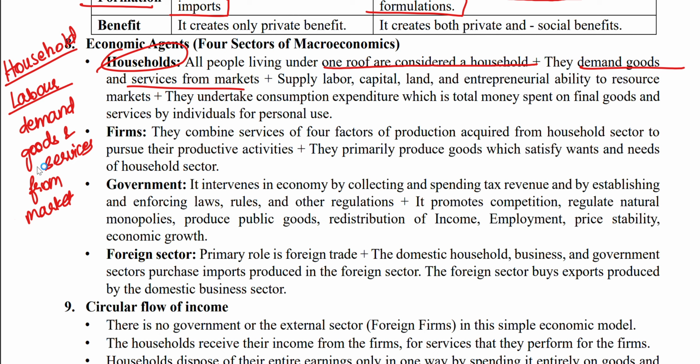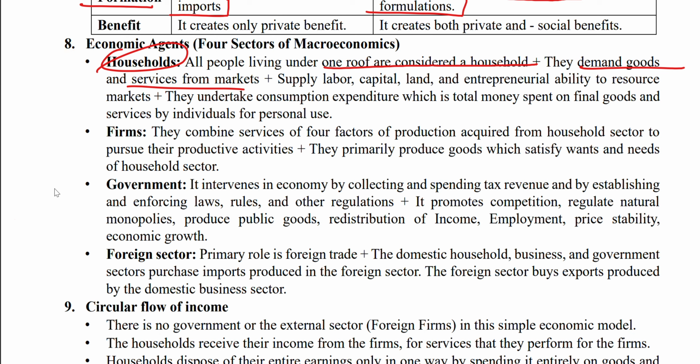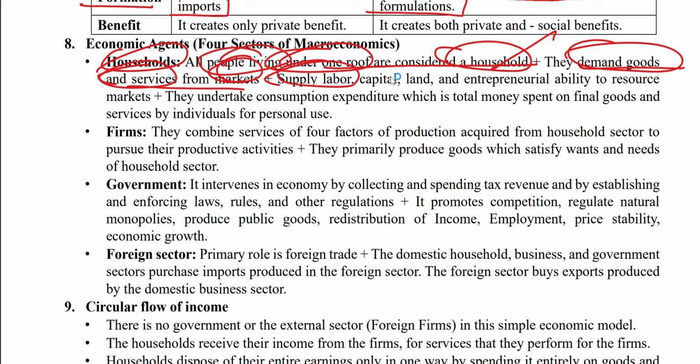The first is all the households. Households include all the people who are living under one roof. So, what is a household? People living under one roof are considered a household. They demand goods and services from markets. They supply labor, even capital, land, and entrepreneurship ability to resource markets. Land, labor, capital, and entrepreneurship ability come from the household, right?